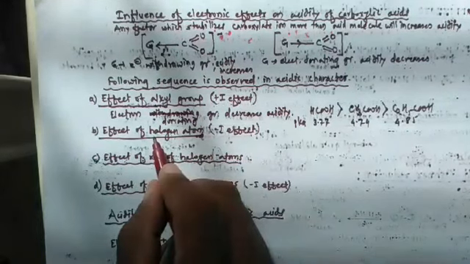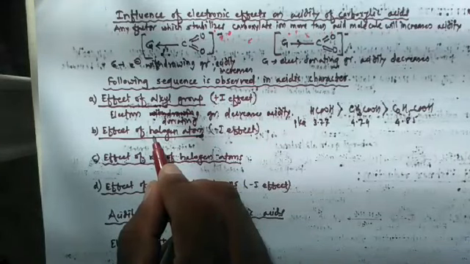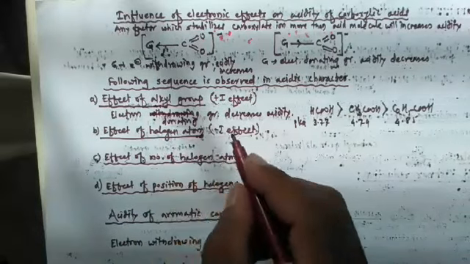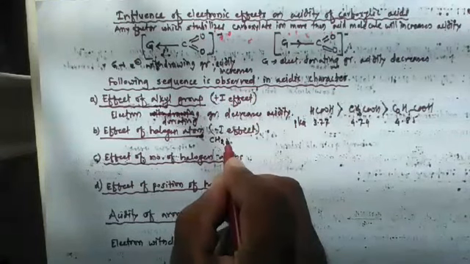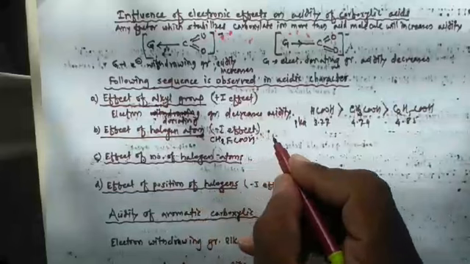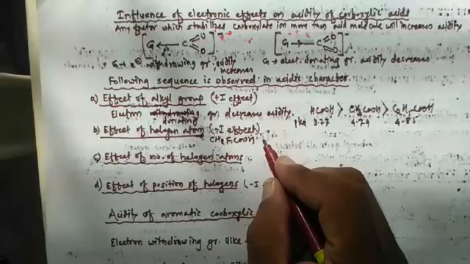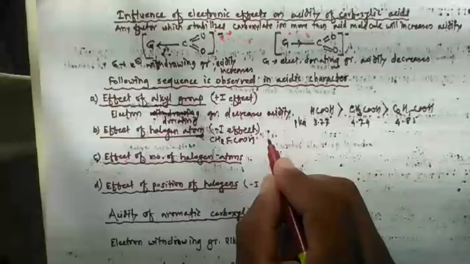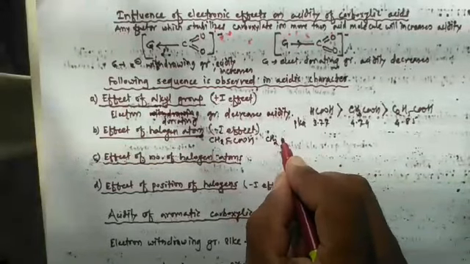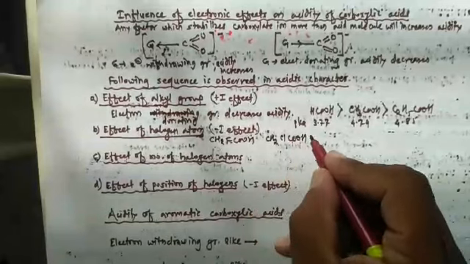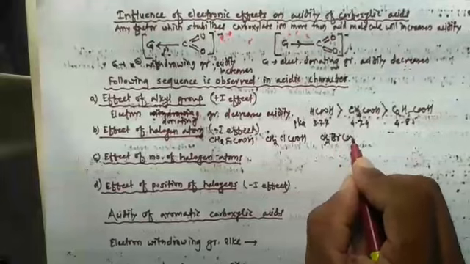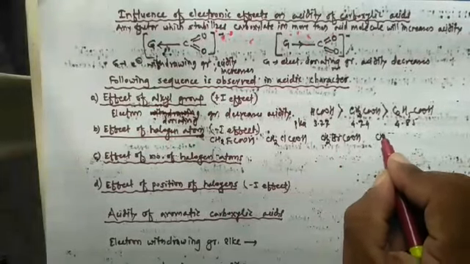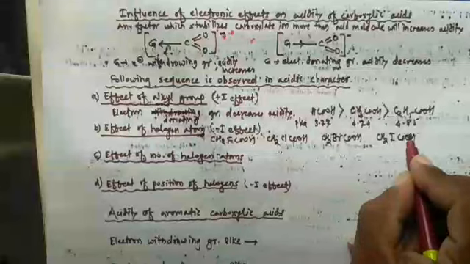So as electronegativity of halogen increases, it also increases acidity. Let's take some examples. So first acid, that is CH2FCOOH. Then second acid, it is CH2ClCOOH. Then third one, it is CH2BrCOOH, and next one is CH2ICOOH.